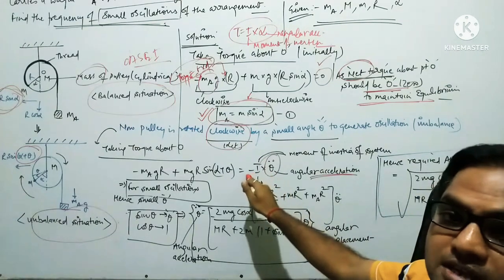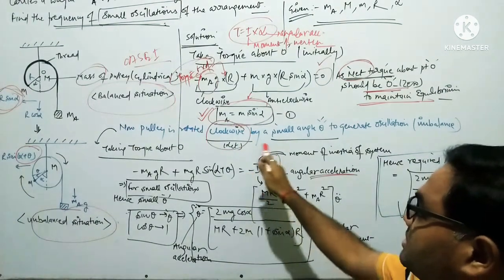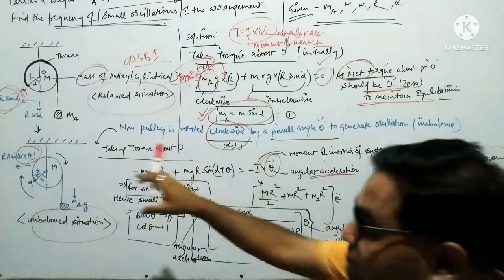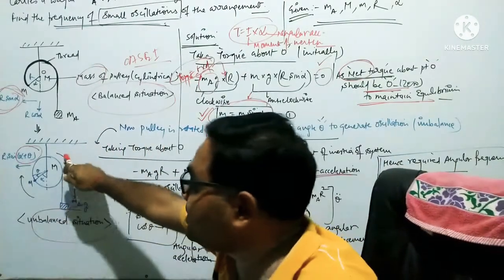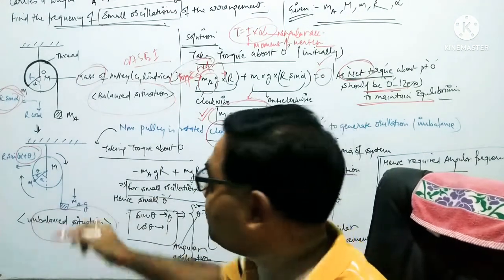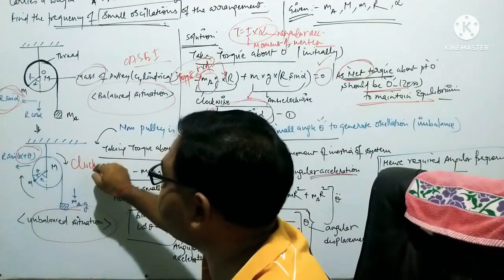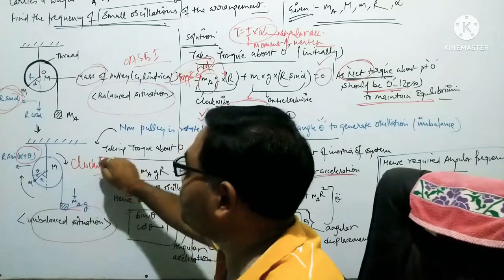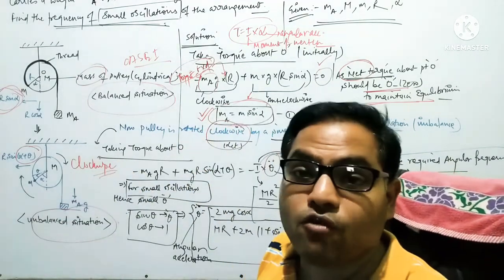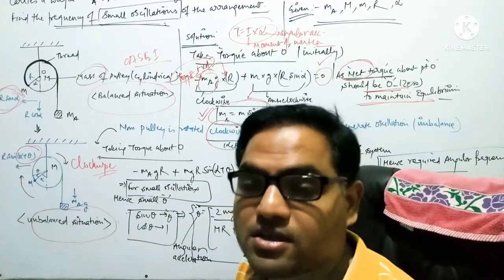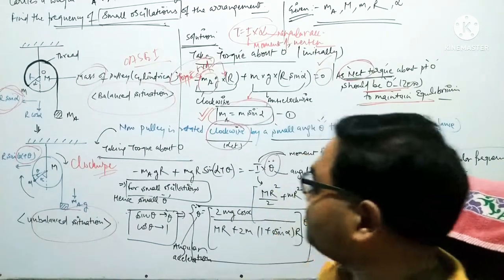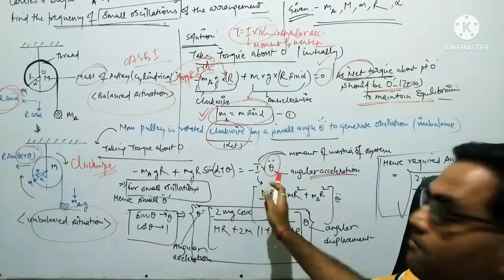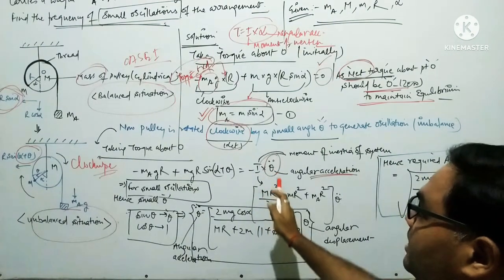Now why is the minus sign there? The minus sign is there because the acceleration of the disk on which this motion is performed is in the clockwise direction. Since it is moving clockwise, we have taken the torque as negative. We follow the standard convention that anti-clockwise torque is taken as positive, while clockwise is negative. That's why minus I into alpha. From this equation we can calculate theta double dot.